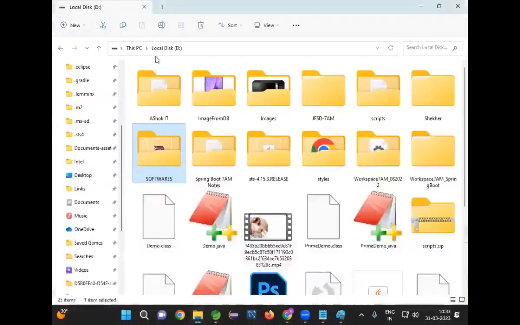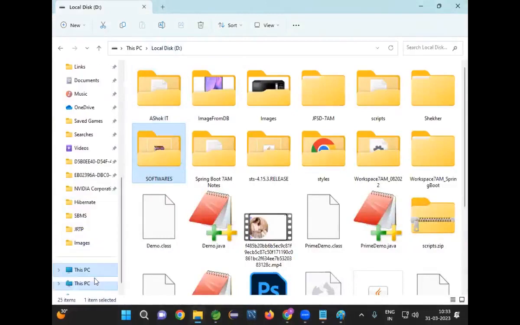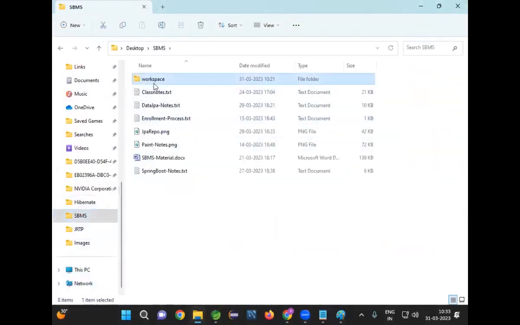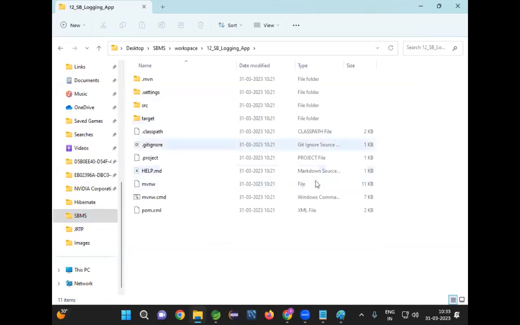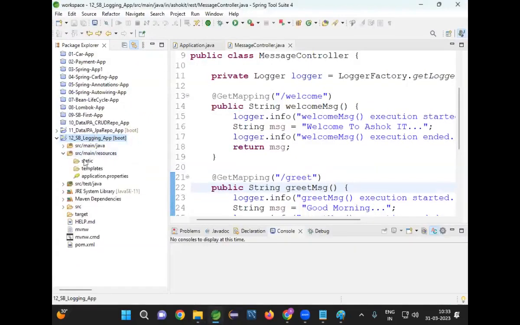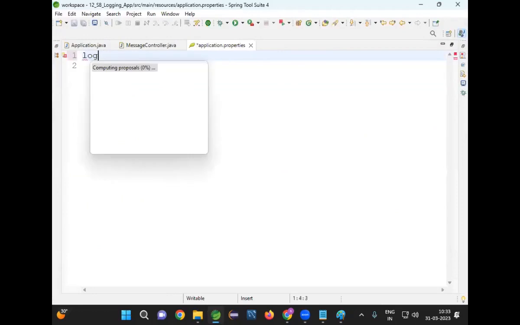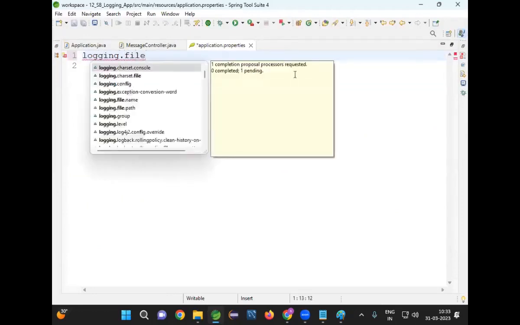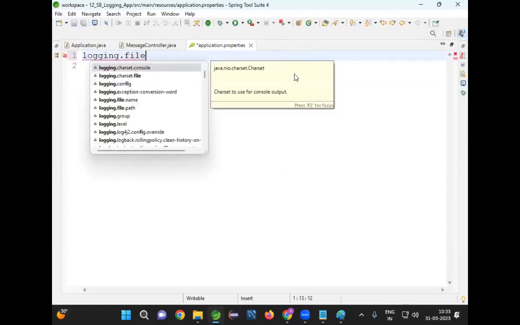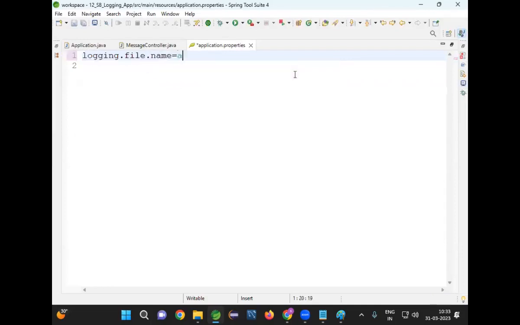We can even go to our workspace and check that. In this, I created a project called logging project. Can you see here any log file available? The log file is not available. Now let me go to the resources folder. Let me write one property, logging.file.name is equal to app.log. I'm writing one property in the application.properties file.